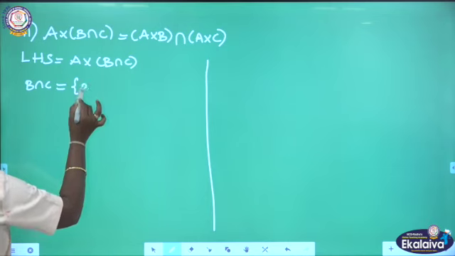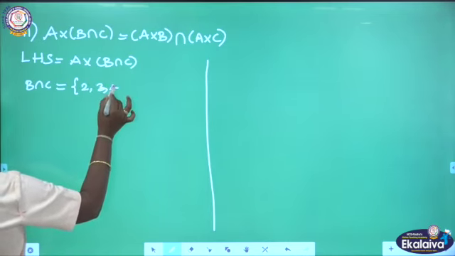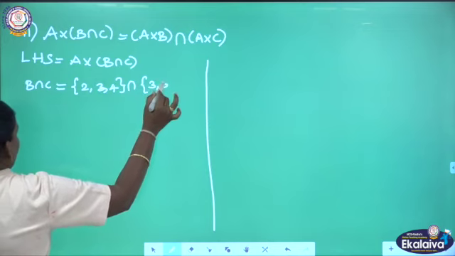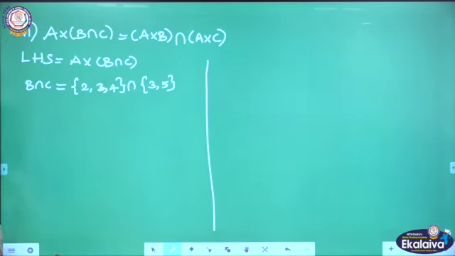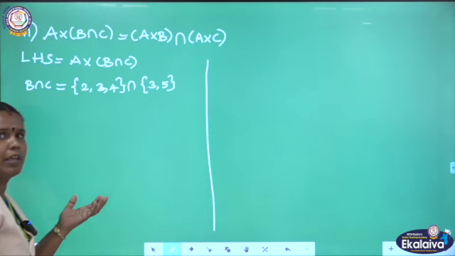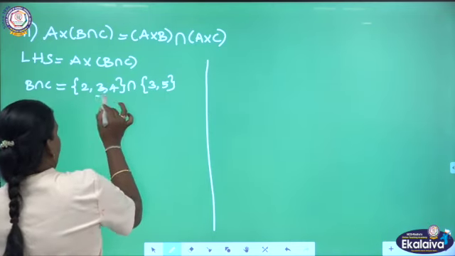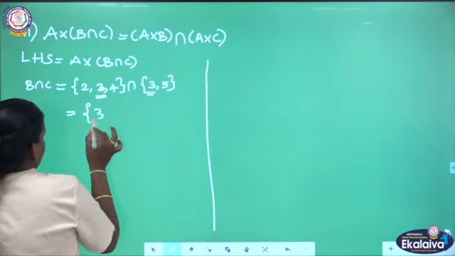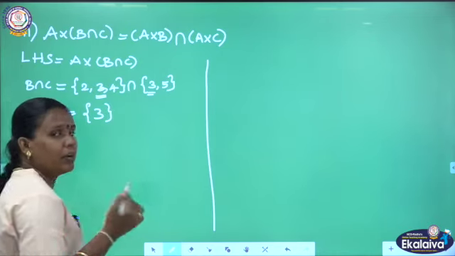B set {2, 3, 4} intersection C set {3, 5}. So, which element is common over here? Here we get the common element as 3 only. So, I can write the common element as 3 because intersection means only the common element we have to write.